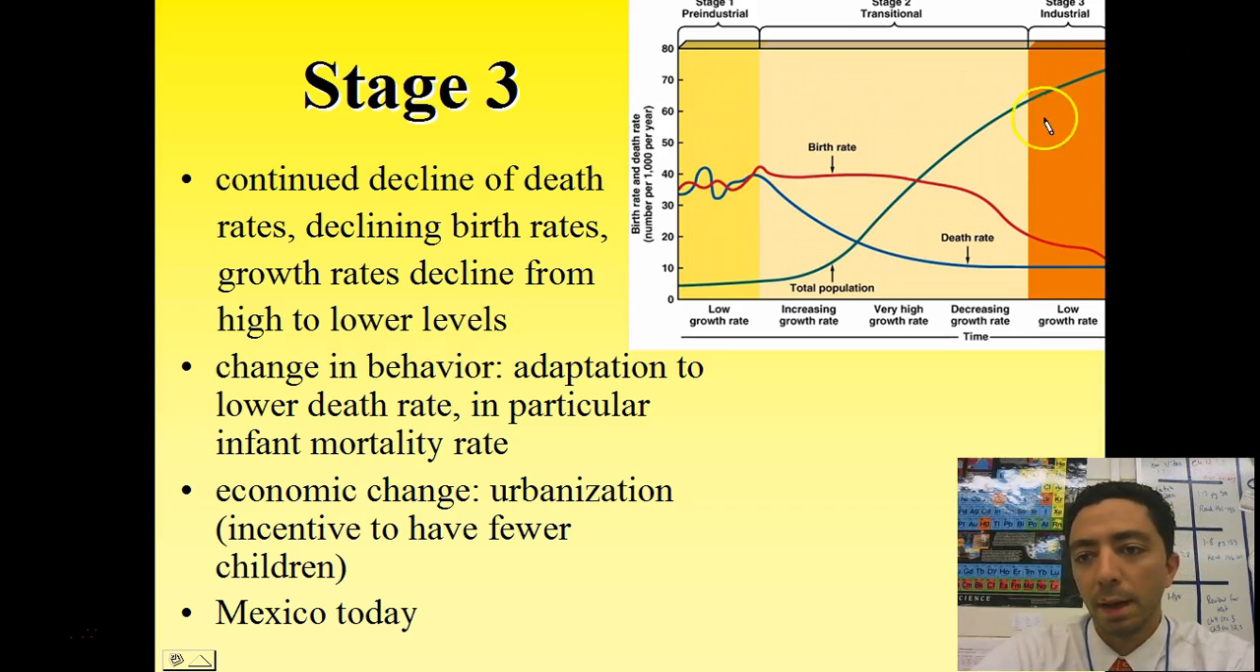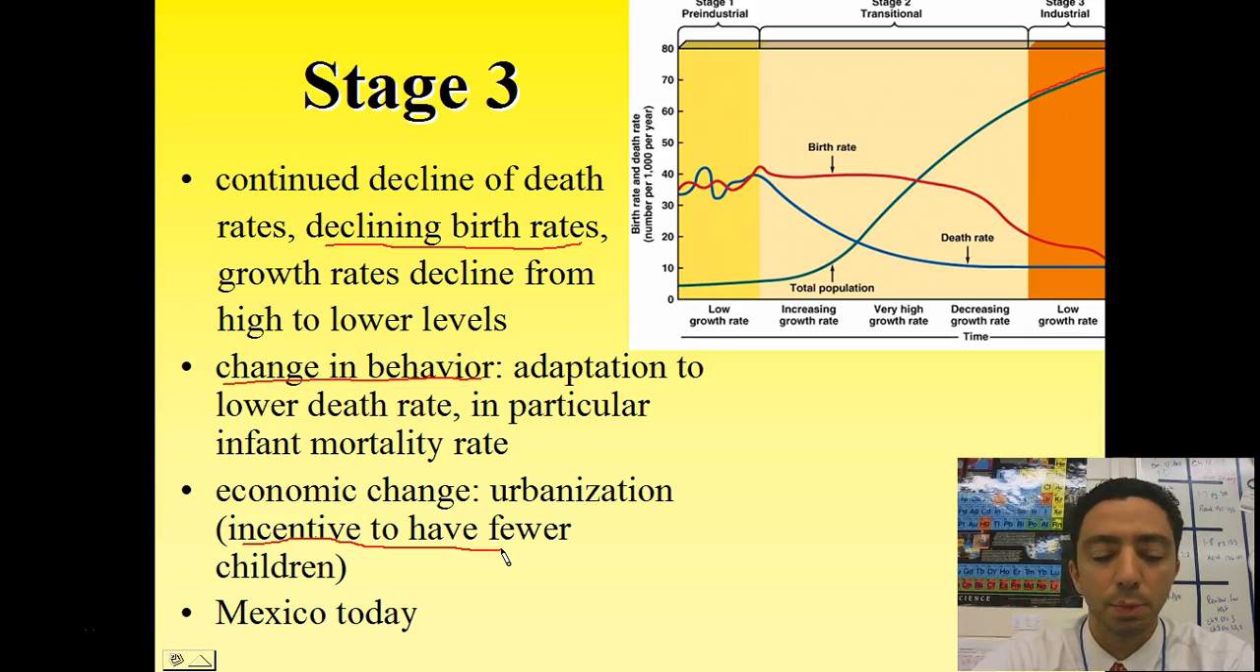Stage 3 is over here on the end. The important thing in stage 3 is that we see a declining birth rate. It starts a little bit in stage 2, but the birth rate drops even more significantly. If you look at the population slope up here, it's still positive, but not nearly as steep, so we're getting a decreasing rate of population growth. What's going on here is a change in behavior. We're focusing more on becoming cities. There's incentive to have fewer children. We've talked about these: you get more education, you're delaying pregnancies, and there are more job opportunities.